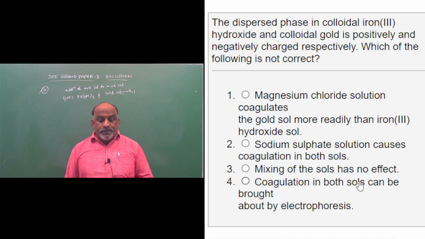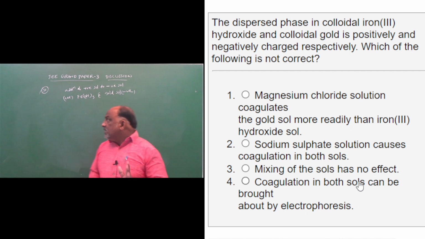So once you go with option 3, mixing of the sols has no effect, that is outright wrong. Mixing of the sols leads to the formation of coagulation.